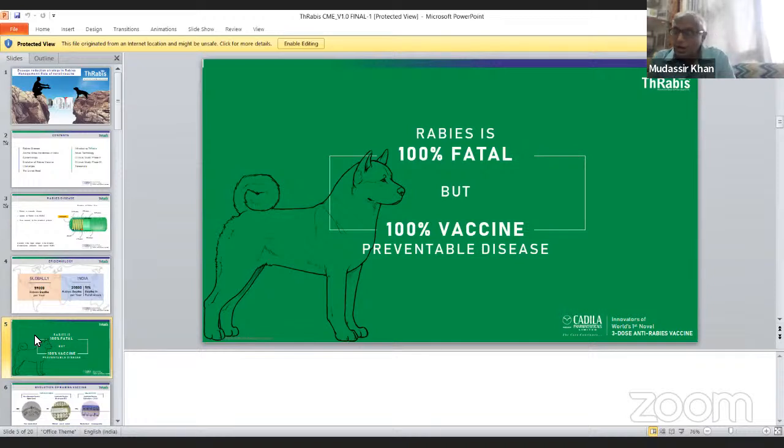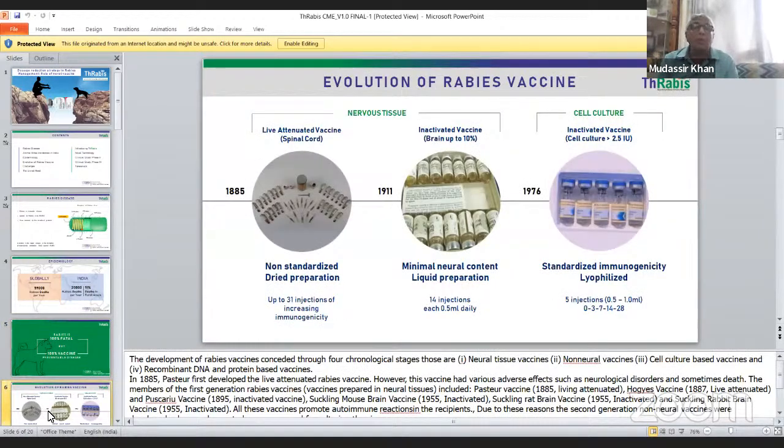Rabies is 100% fatal, but it is also a 100% vaccine-preventable disease. So vaccination is very important in rabies, but people sometimes ignore it or avoid taking the vaccine. Vaccination is 100% protective, and we have to see which vaccine is preferred. Regarding the evolution of the rabies vaccine, previously a live attenuated spinal cord vaccine was introduced in 1885. It was a non-standardized dried preparation, with up to 31 injections of increasing immunogenicity. Even then it was not very protective.